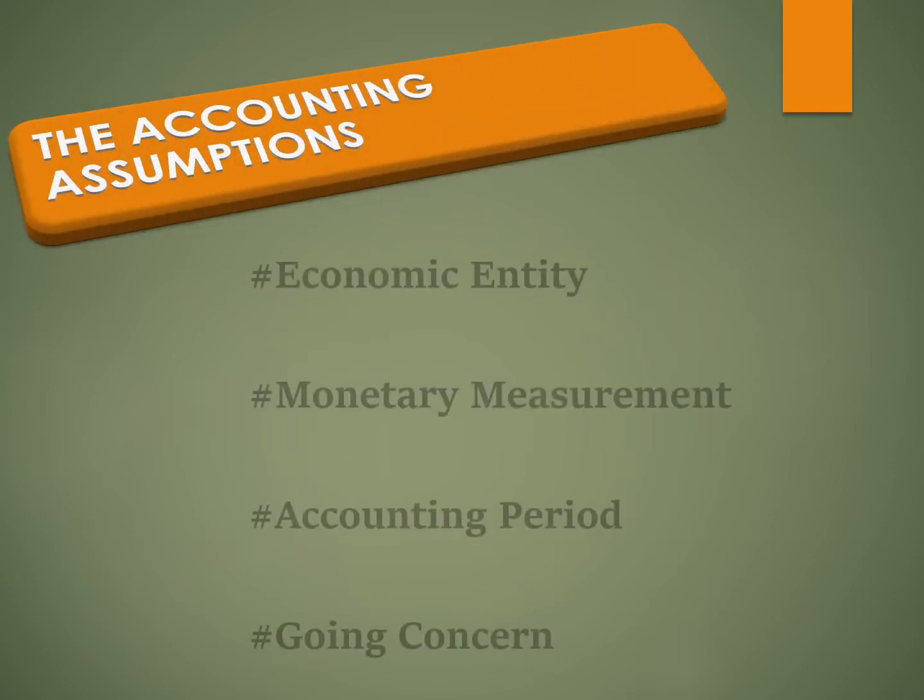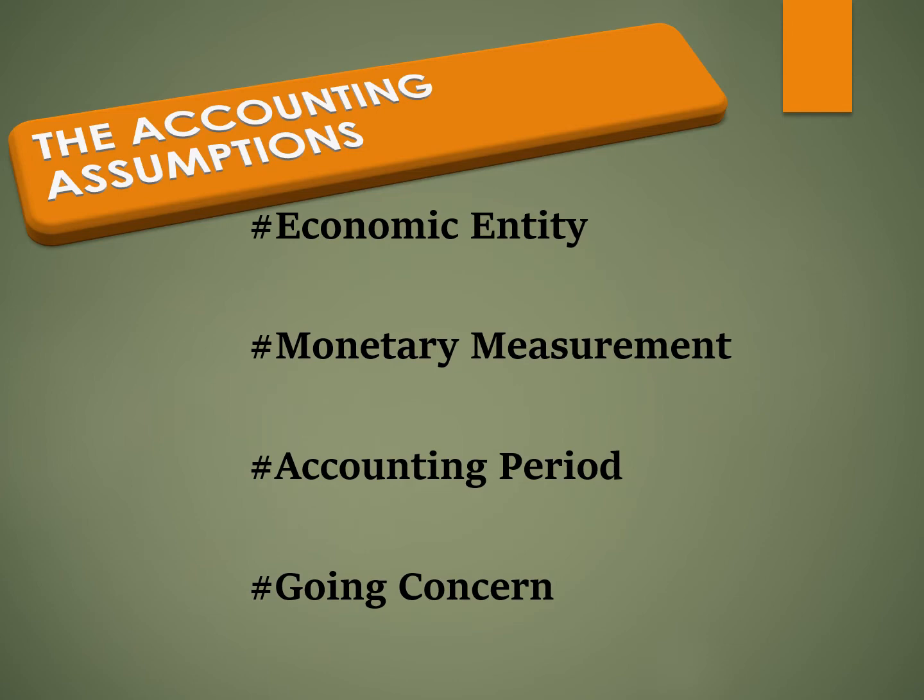In this chapter, I emphasize accounting assumptions, accounting principles and accounting constraints. It is through this emphasis on the why of accounting as well as the how that you will gain an understanding of the full significance of accounting. The accounting assumptions consist of 1. Economic entity, 2. Monetary measurement, 3.